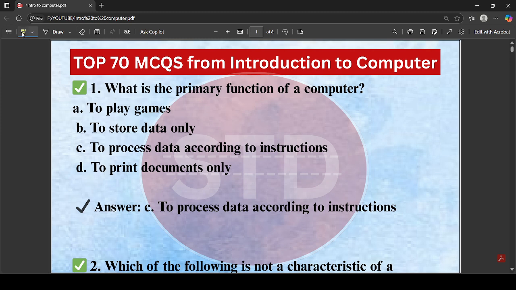Today we will be doing this introduction to computer 70 MCQs. So let's begin without any delay.